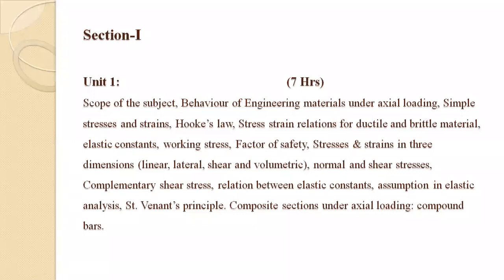I will give choices, rubber and glass. So which material is ductile and which material is brittle? Glass is brittle. Glass is brittle and rubber is ductile. So ductile means ability to be drawn into thin wires without failure.